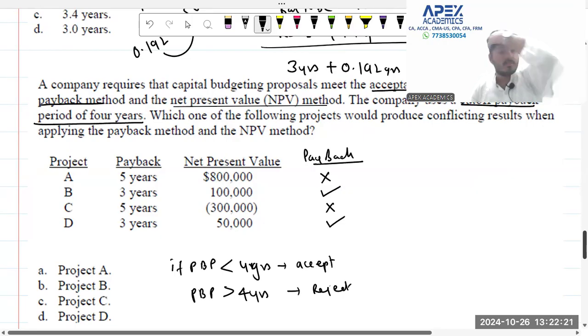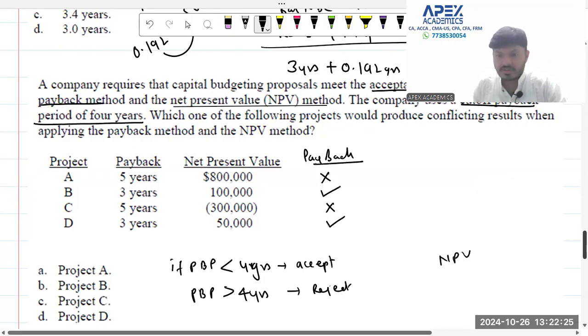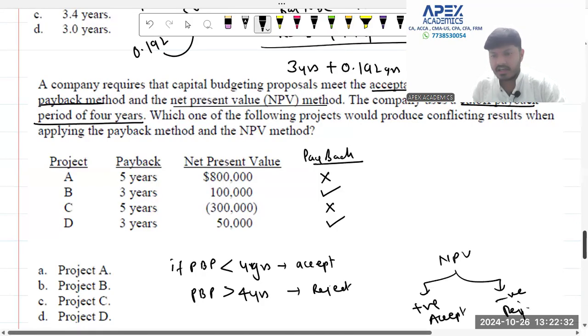They have not said anything about NPV. Boss, you don't need anything to be said about NPV. For NPV, there is only one criterion. If it is positive, you will accept. If it is negative, you will reject. So let's look at NPV over here. In NPV, we have 8 lakhs positive, so we are going to accept. Over here, we have NPV positive.